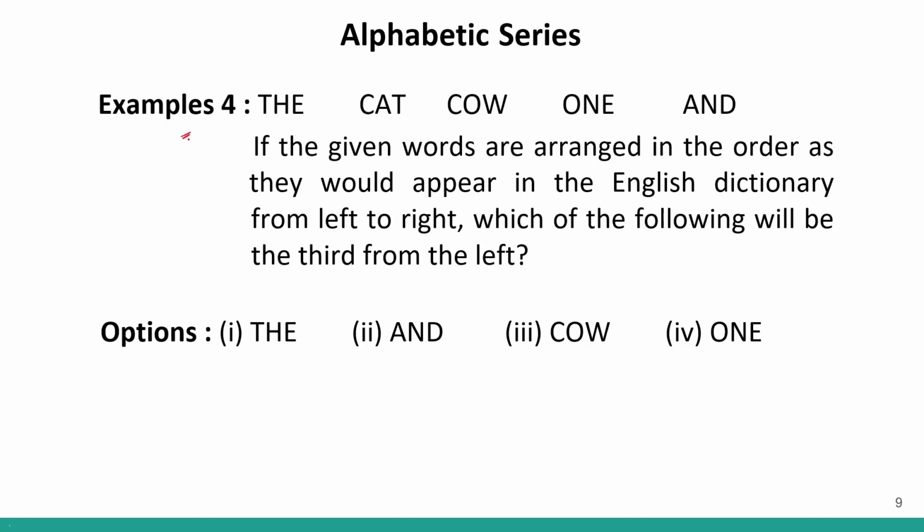Now, example number 4. If the given words are arranged in the order as they would appear in the English dictionary from left to right. So whenever you are supposed to go from left to right, you look at your left and right. Our left will be this side and our right will be this side. So I have to arrange them in this order, in increasing order, correct? This is how you arrange in alphabetic order. So I have to arrange these words as they would appear in the English dictionary from left to right.